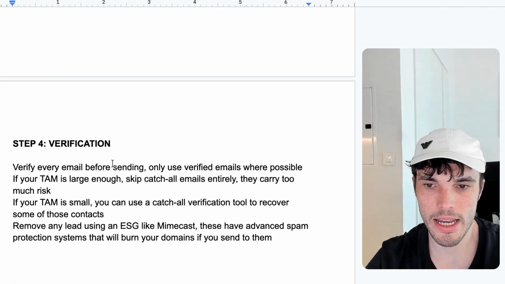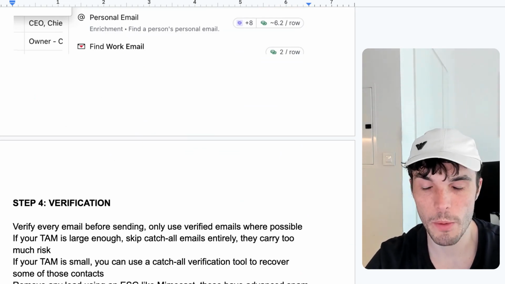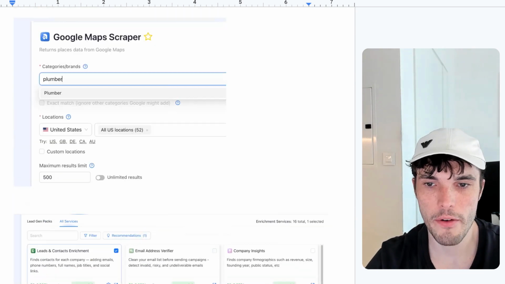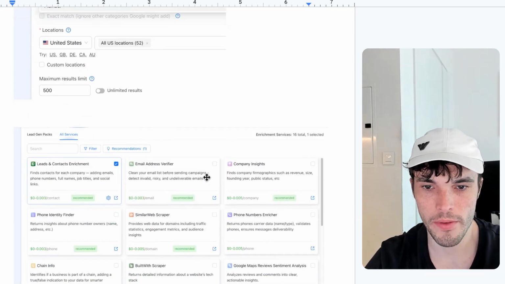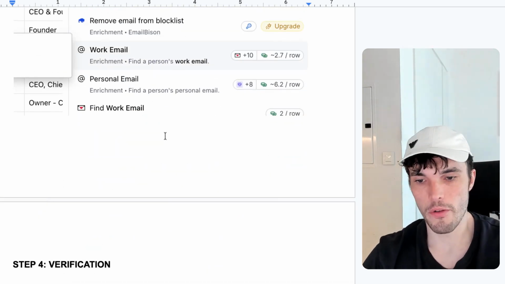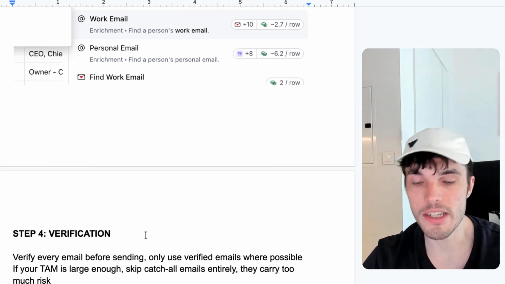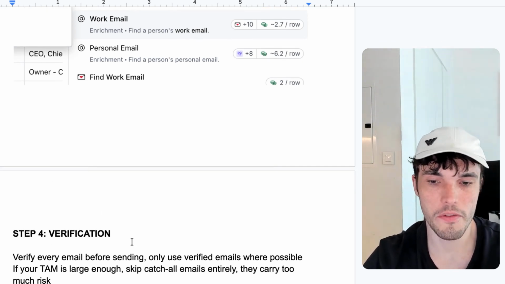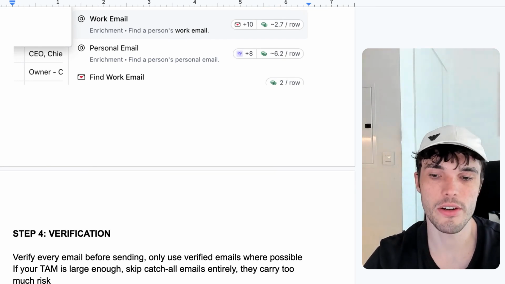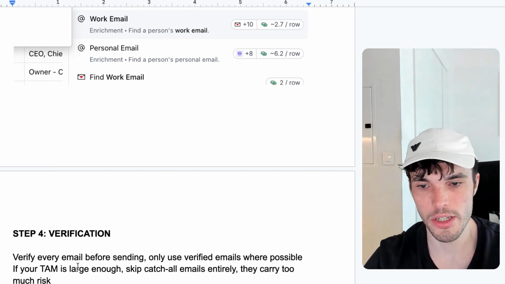The next thing is verification. So you want to make sure that you verify every single email before sending. As I mentioned, they do have a feature for this on Outscraper if you want to automatically include that here. We use Million Verifier for this purpose. And this is really important to do because if you don't verify these emails, you're gonna get a lot of emails that no longer exist, and it's gonna bounce, and your domains are gonna get completely fried if you don't do this. So this is really, really important.